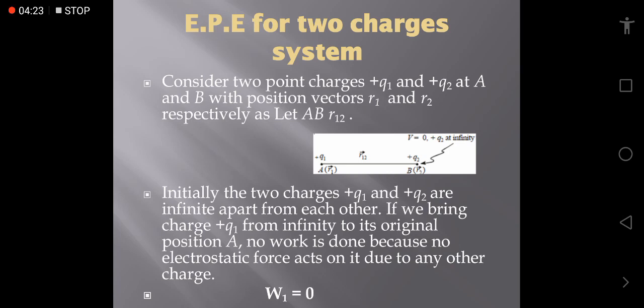Initially, we first take the charge Q1 from infinity to its original position A. The work or potential energy is 0 because no other charge exists surrounding the point A. So W1 equals 0.